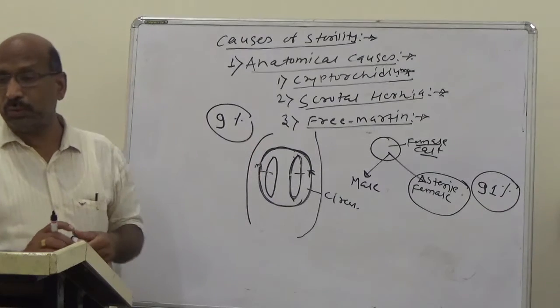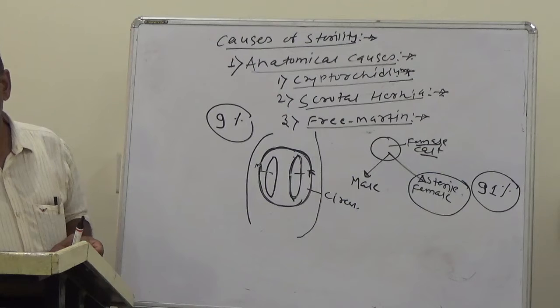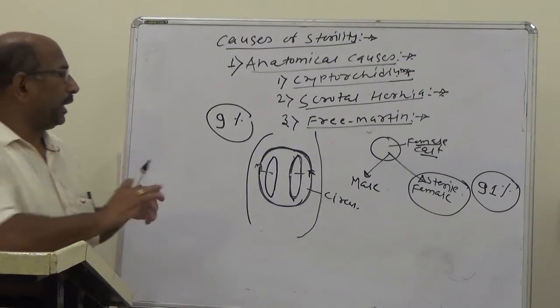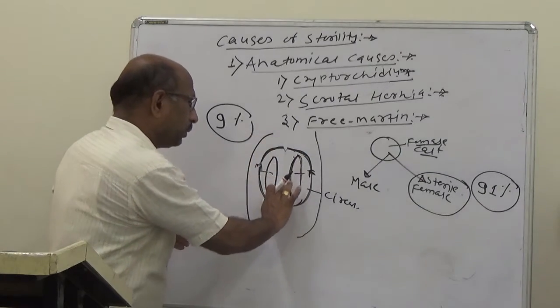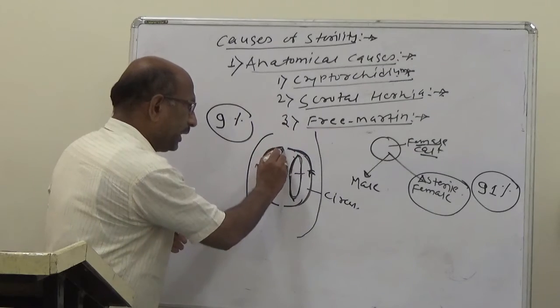This is due to the fact that the membranes of the two animals remain distinct.